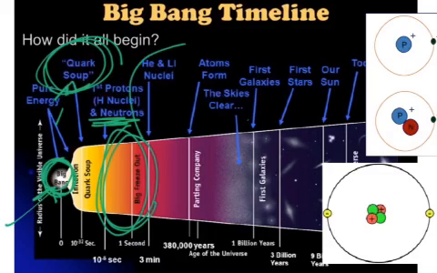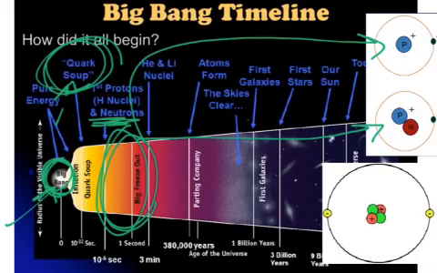The protons and neutrons start maybe clumping together. So we have the bare minimum of element, which is just 1 proton, and that's hydrogen. But we also have the isotope of hydrogen that has a neutron in it. And then maybe even something as large as helium starts to form, where 2 protons and 2 neutrons clump together. But we still don't have anything that we would consider massive or heavy forming yet.